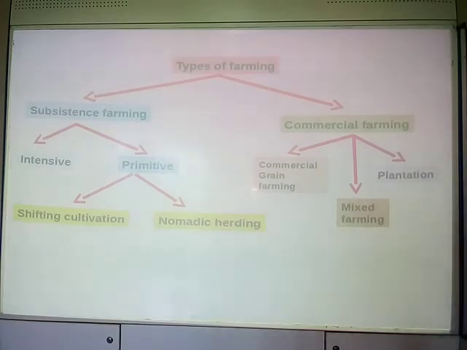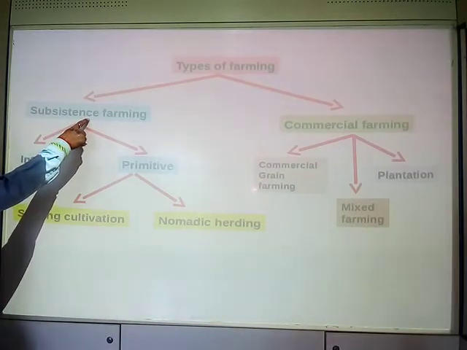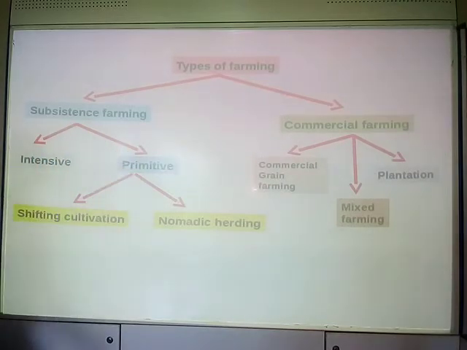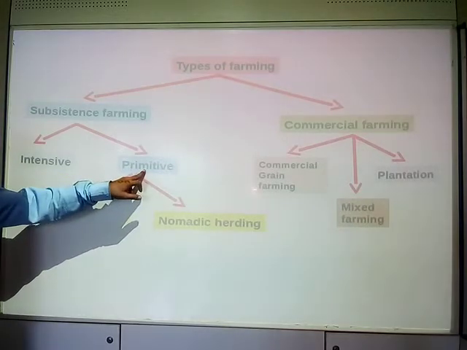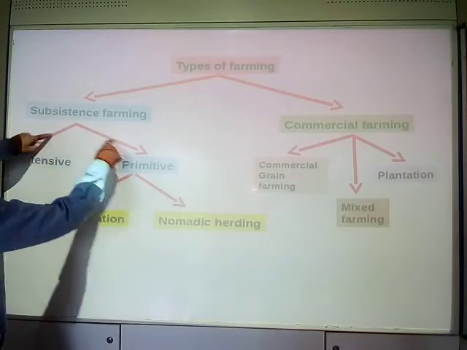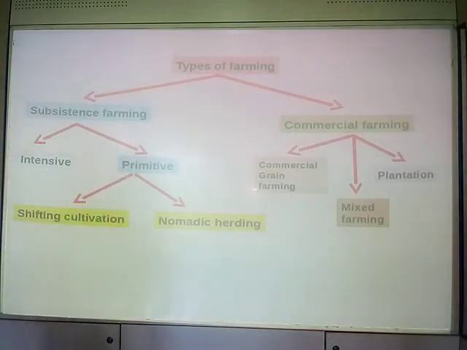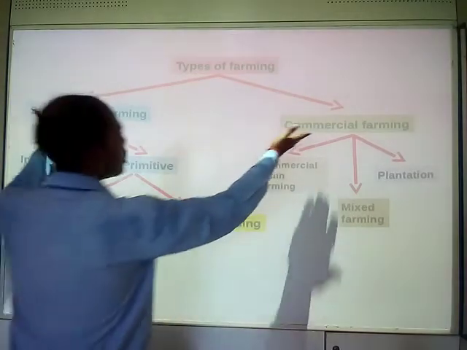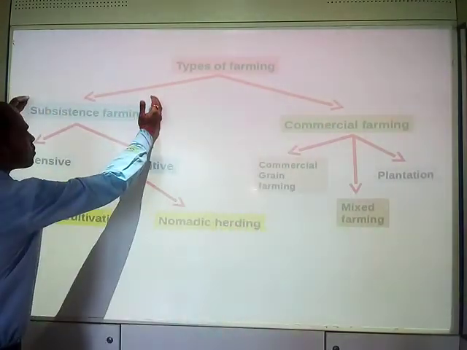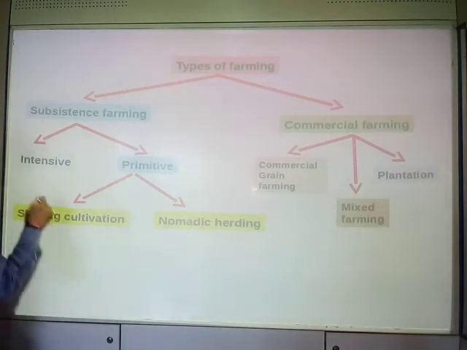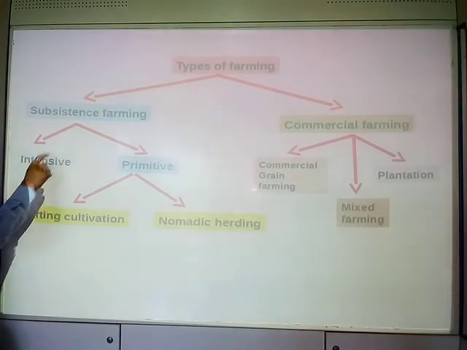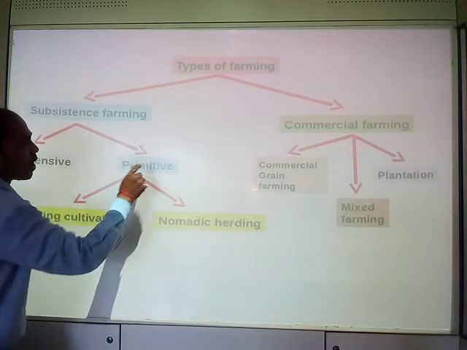Now subsistence farming is again divided into two types: intensive subsistence farming and primitive subsistence farming.